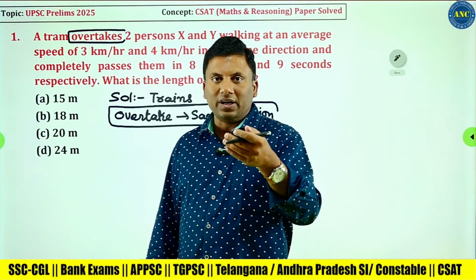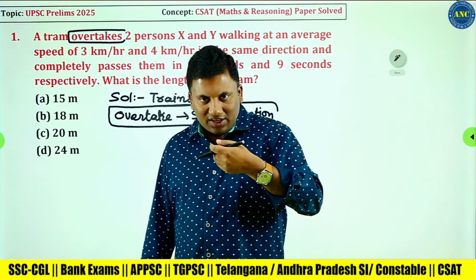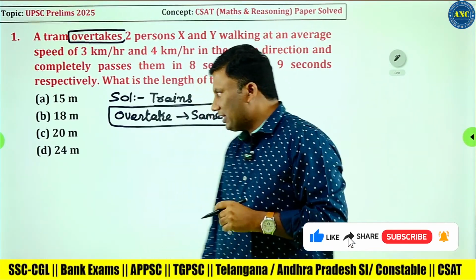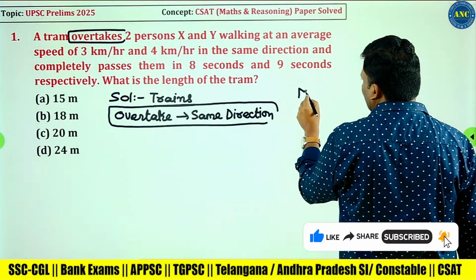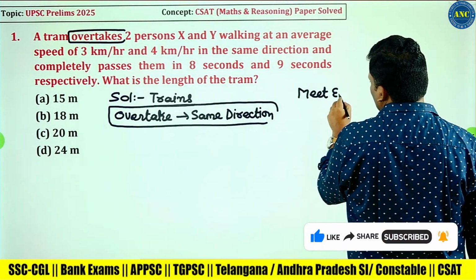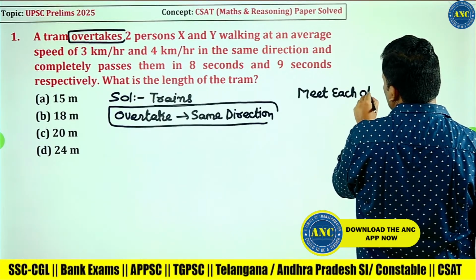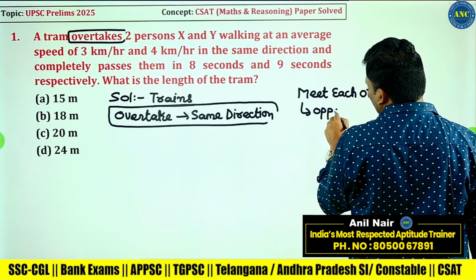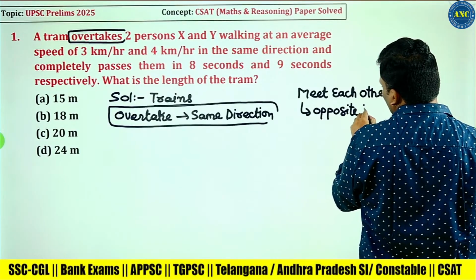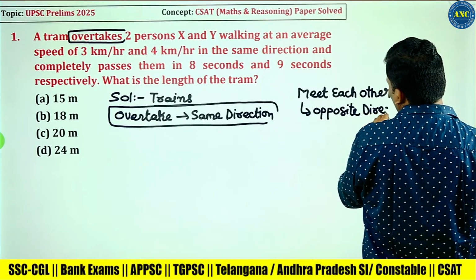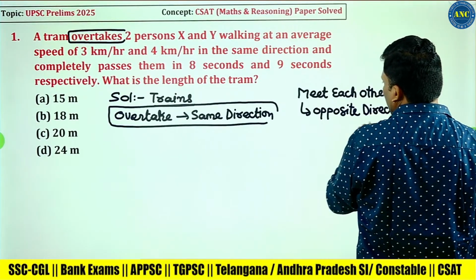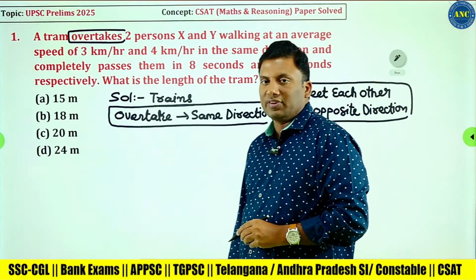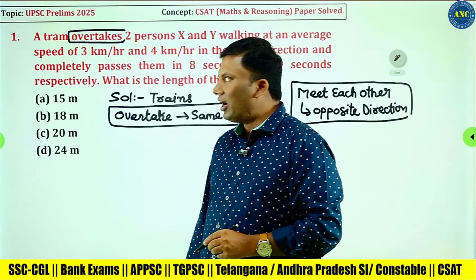When do you meet somebody? Somebody is coming in the opposite direction. You are going in this direction, you see that person and you meet that person and say hi. Whenever you meet each other, that means they are moving in the opposite direction. These two key points are very, very important. Otherwise, you will get confused between the same direction and the opposite direction.